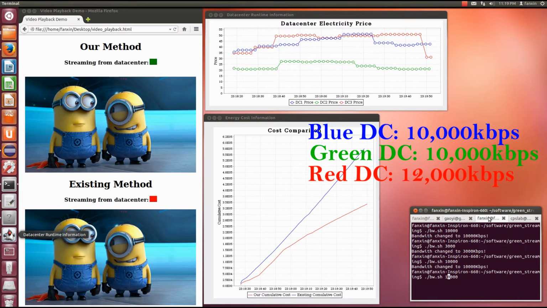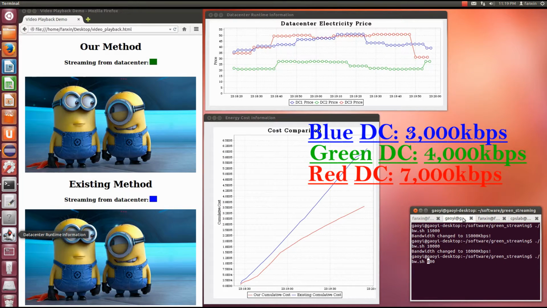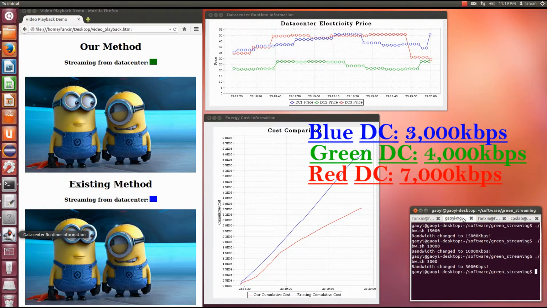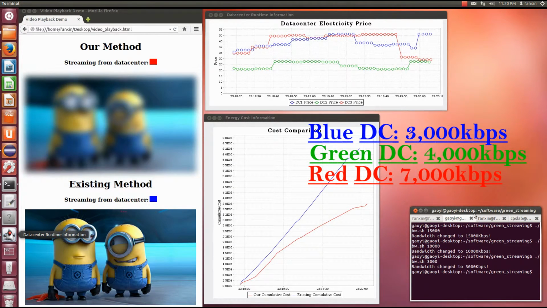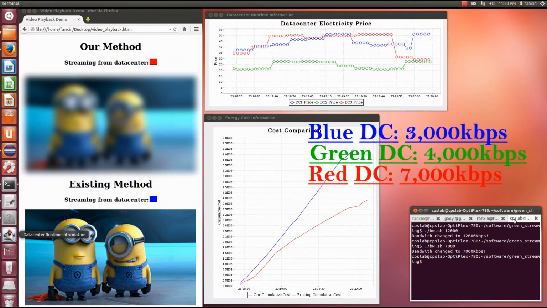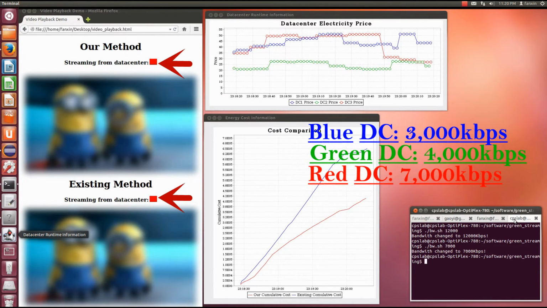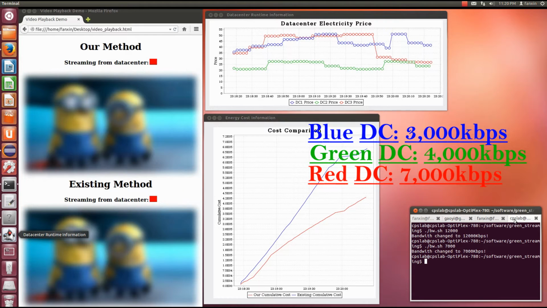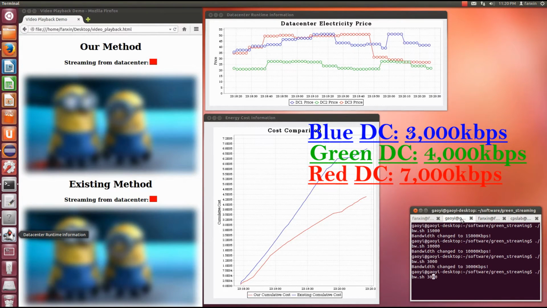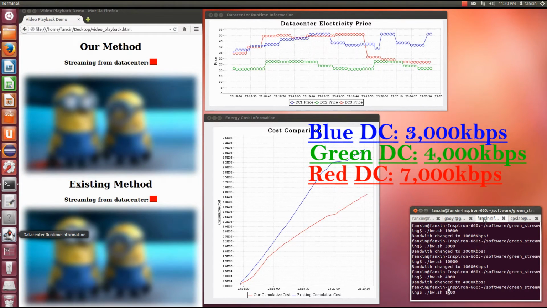Now let's move to the second case, when all data centers are rather overloaded. To illustrate this case, we change the three data centers' bandwidth to 3,000, 4,000, and 7,000 kilobits per second, respectively. Both methods choose the red data center, which has the highest remaining bandwidth right now. Their video quality degrades as the figures become unclear. This observation validates that our method also tries to guarantee the video quality as much as possible.